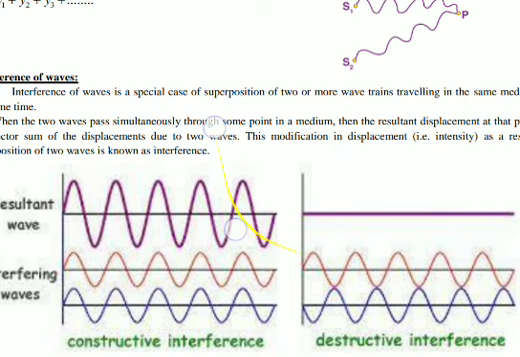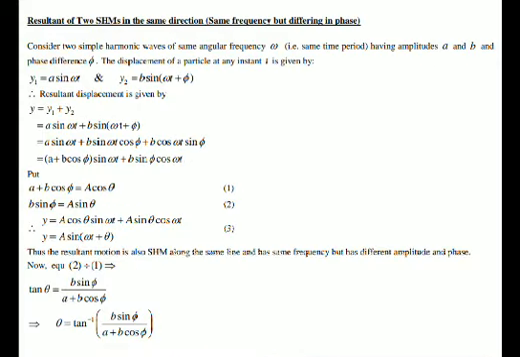If the displacement is 0, it means that the amplitude is 0, and if the amplitude is 0, it means that the intensity will also be 0. Such a type of interference pattern is called destructive interference.